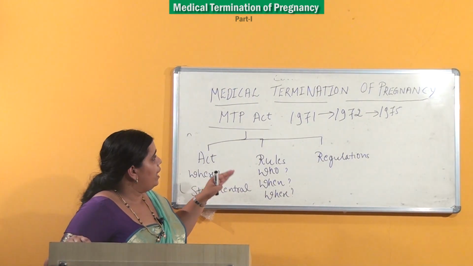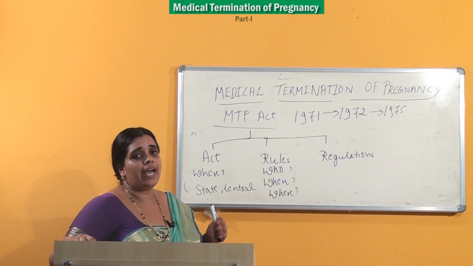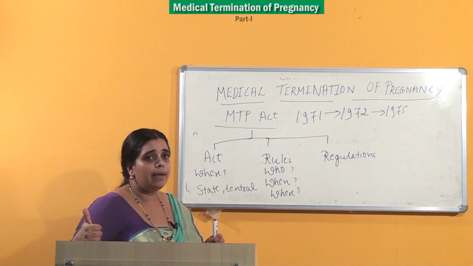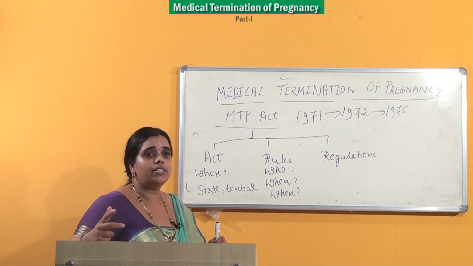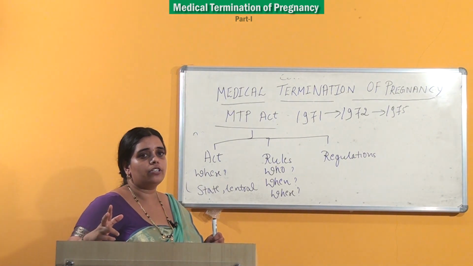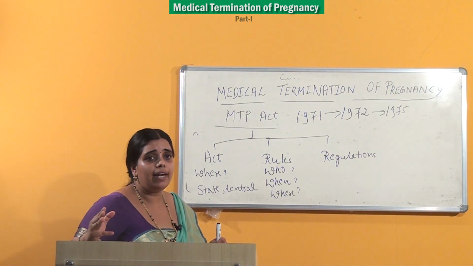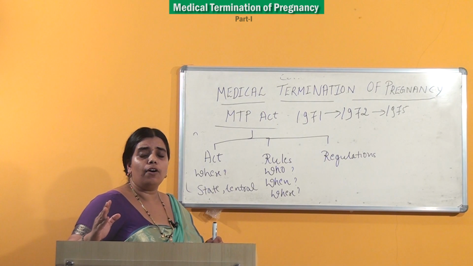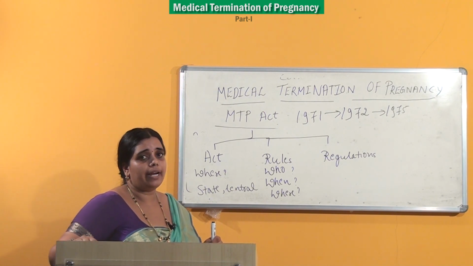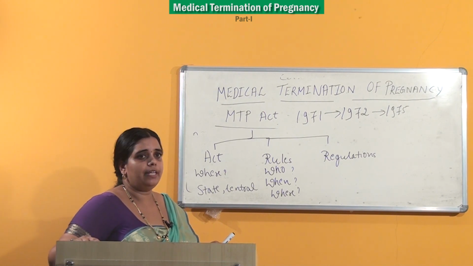Now, you require this MTP Act, which has the following aims: it reduces the MMR, legalizes abortions and promotes safe abortion access, it decriminalizes the abortion seeker, and it offers protection to medical practitioners who would otherwise be penalized.